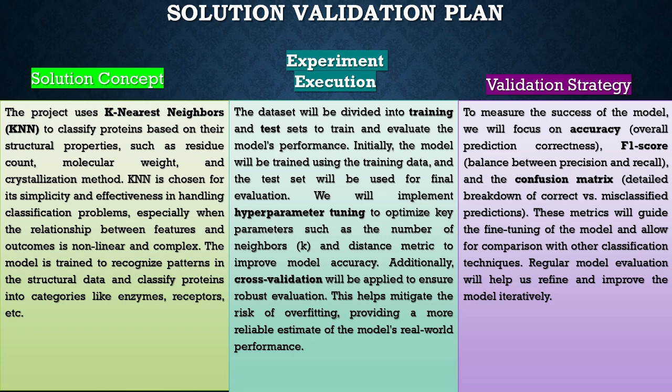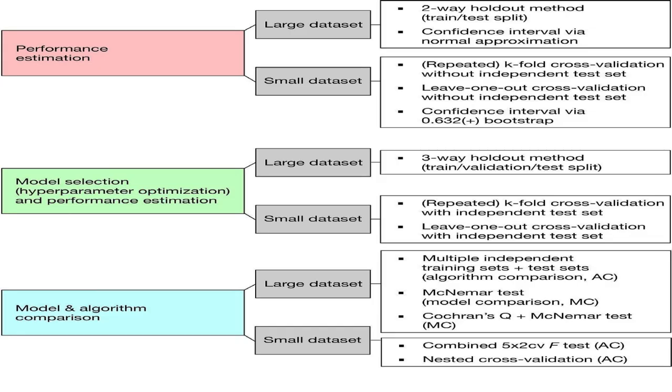Validation strategy. We'll use several performance metrics to validate the model. Accuracy, the percentage of correctly classified proteins. F1 score, a harmonic mean of precision and recall, providing a more balanced evaluation when dealing with imbalanced datasets. Confusion matrix, to visualize the classification performance across different classes.